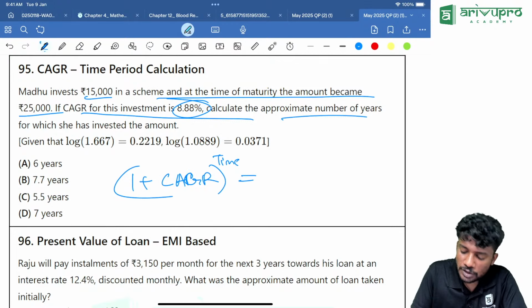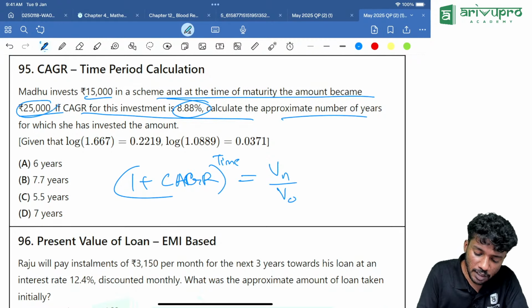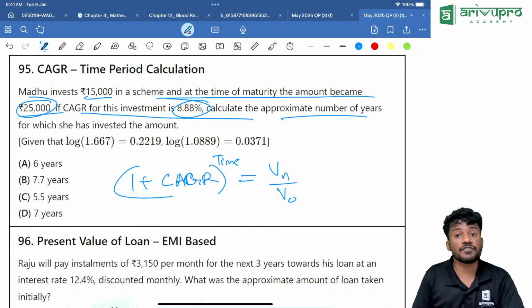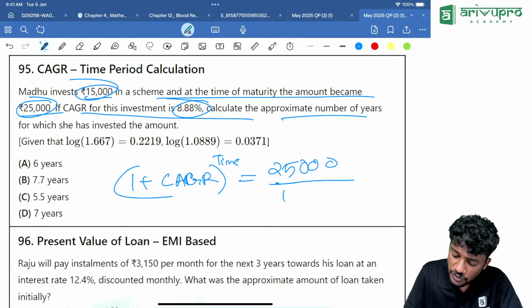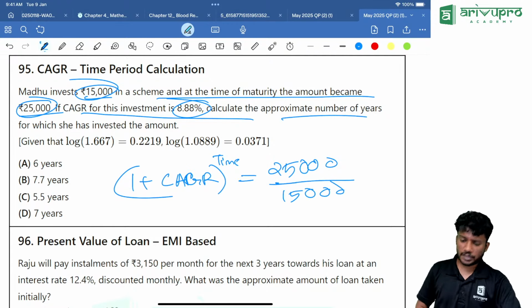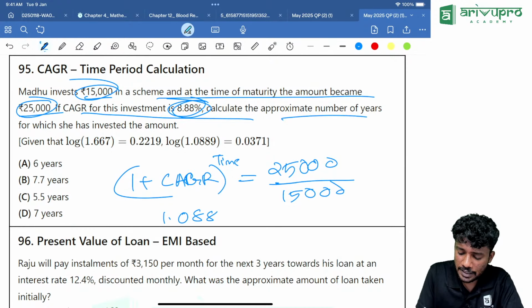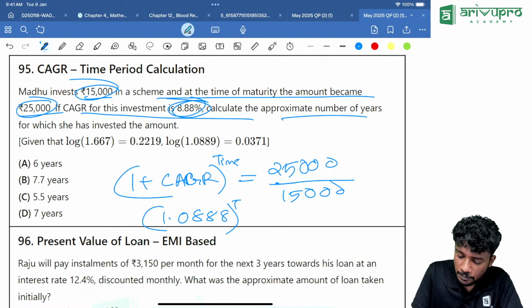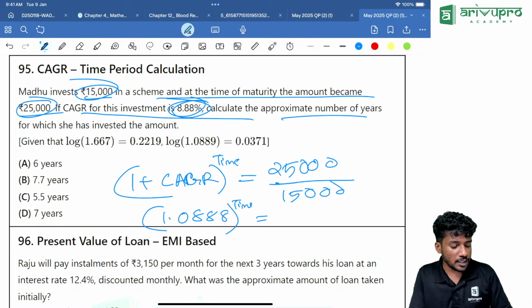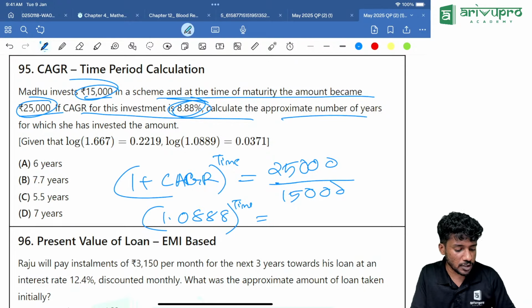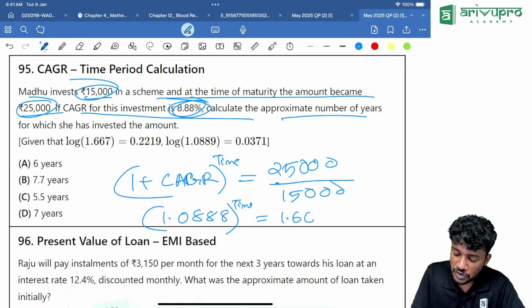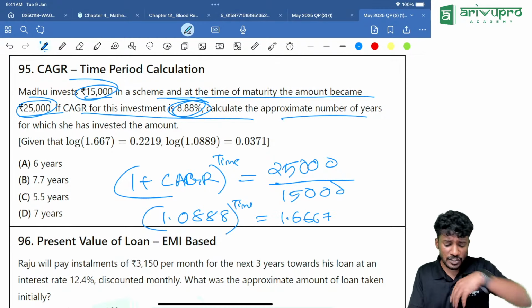We will mention it as time, which is equal to Vn by V0. Vn is how much? 25,000, so I will write 25,000 over here, divided by V0, which is nothing but 15,000. Then 1 plus CAGR, and CAGR is nothing but 8.88%. So 1.0888 the whole power time is equal to 25,000 divided by 15,000, which is 1.6667. Which option is giving you the answer?